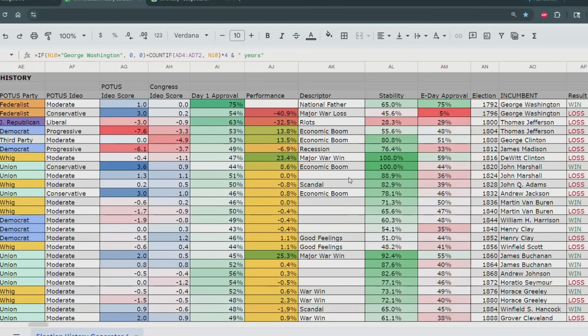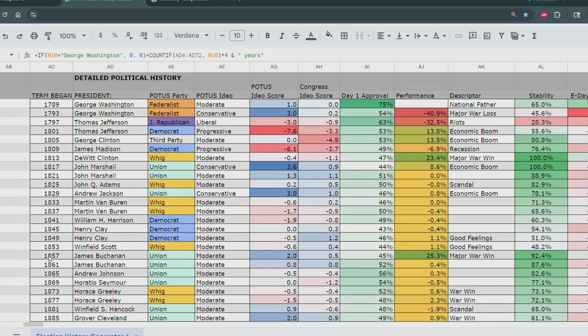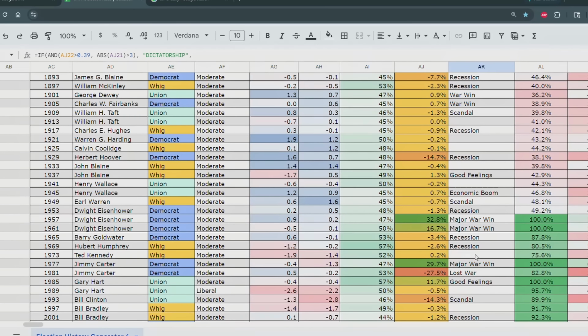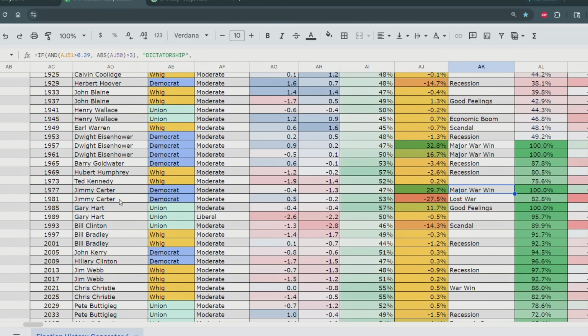What's the craziest thing that happens? Major war win, 1850, so that's probably he defeated any secessionists. Good for James Buchanan. In real life, he basically sat on his hands. In this timeline, he defeated the secessionists and reunited the country. Major war win, Dwight Eisenhower, shout out. 1970s, Jimmy Carter, major war win. Look at that. But then he lost a war. Sorry, Jimmy Carter. 1980s, that's probably like Grenada, or, well, it could be any war.